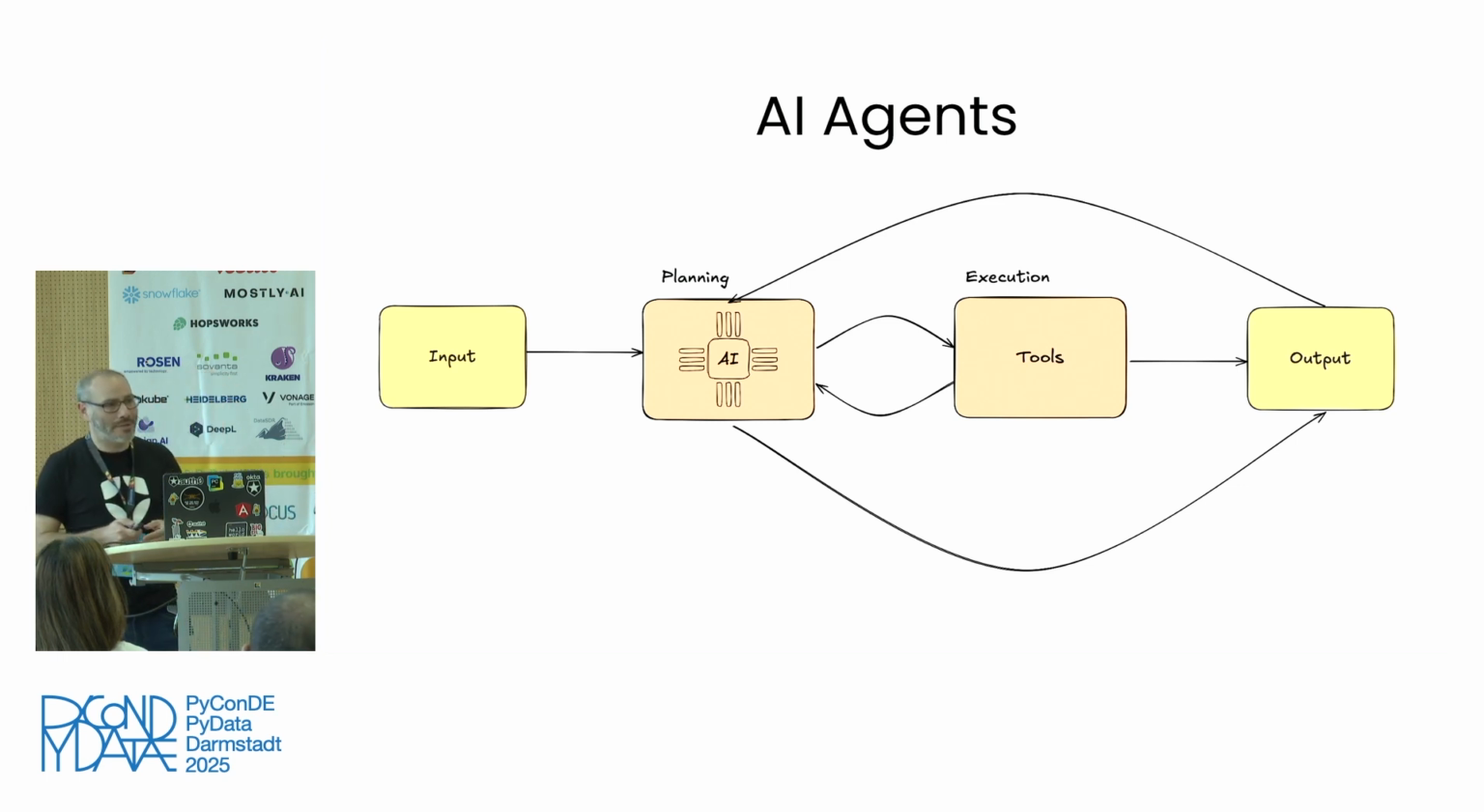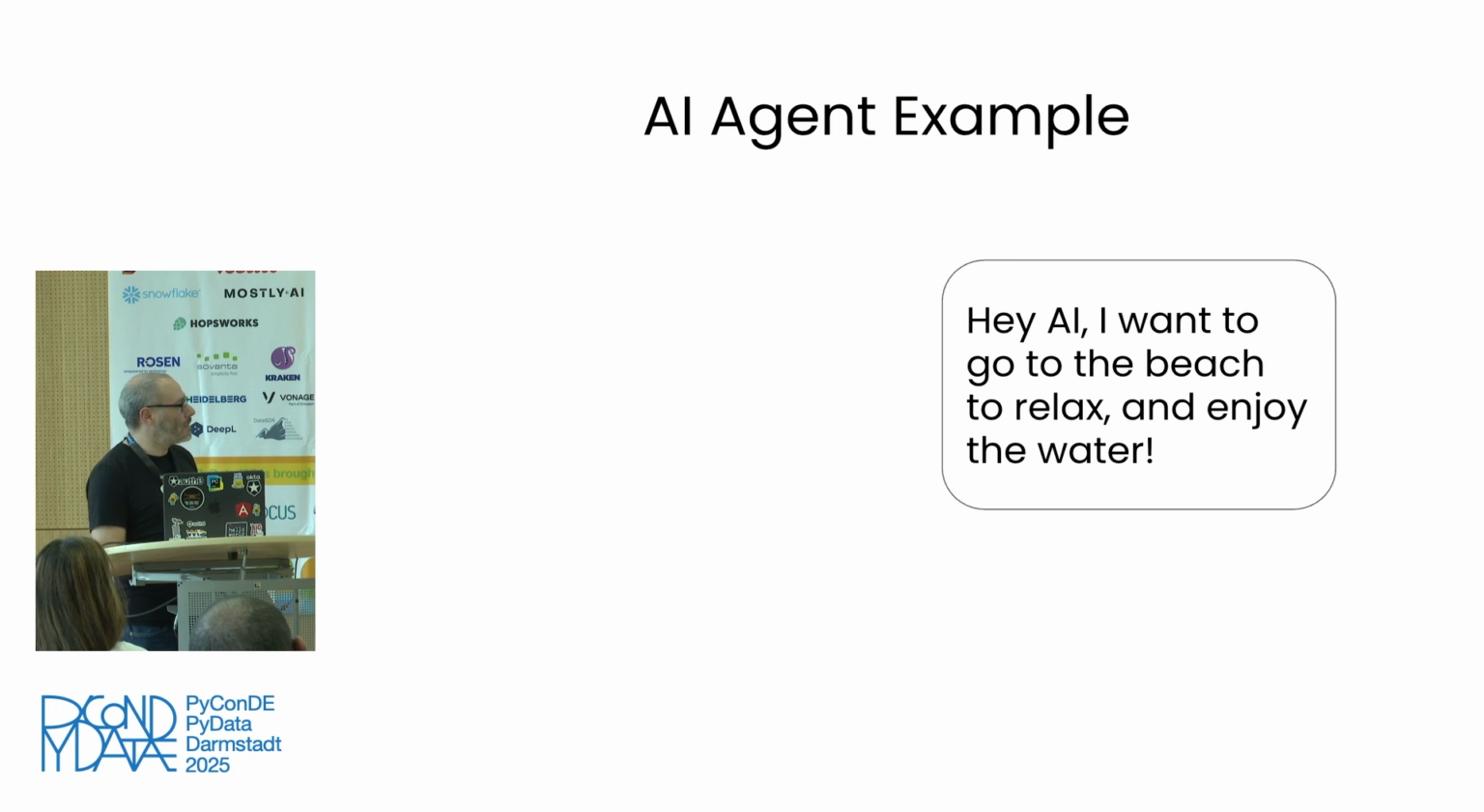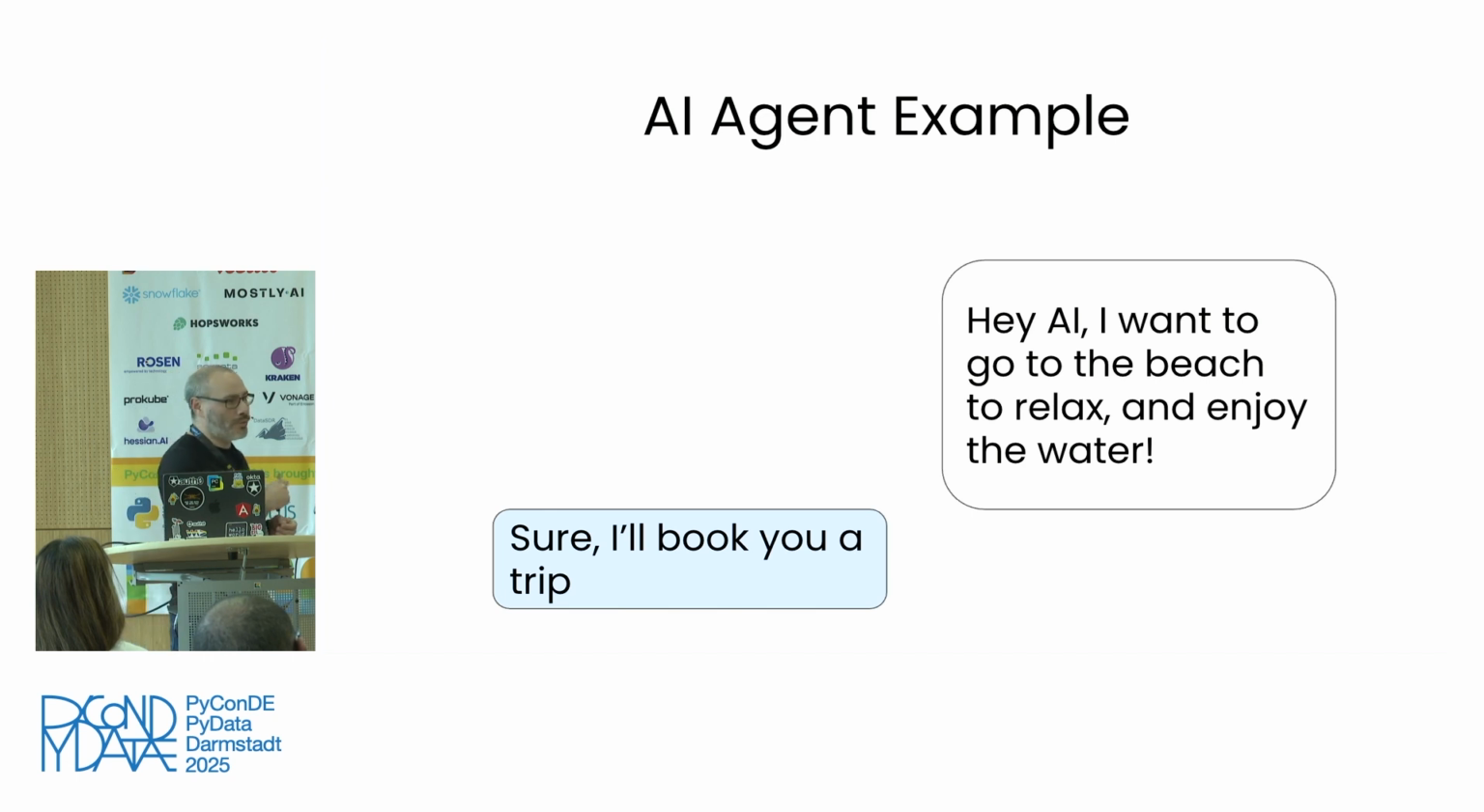AI agents are fascinating, right? So they are really, really good. And let's explore an example of what you can do potentially with an AI agent like we saw before. Again, we have this kind of chatbot AI agent now where we say, hey AI, I want to go to the beach to relax and enjoy the water, right? Very simple prompt, and the AI responds, sure, I'll book you a trip.